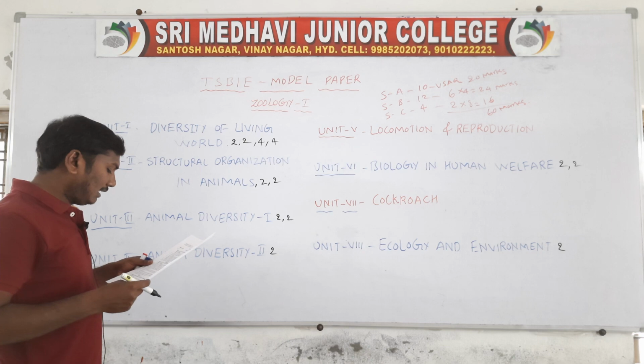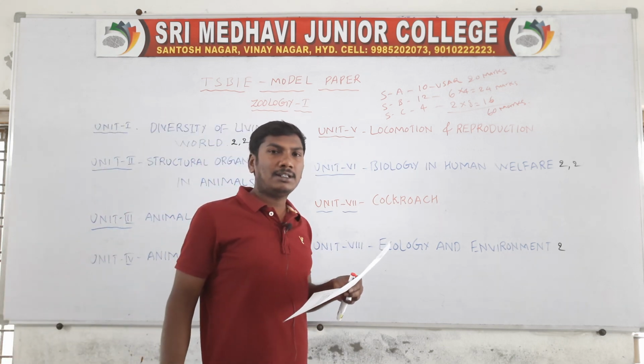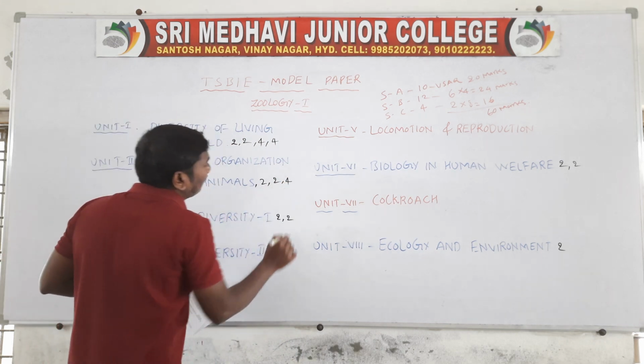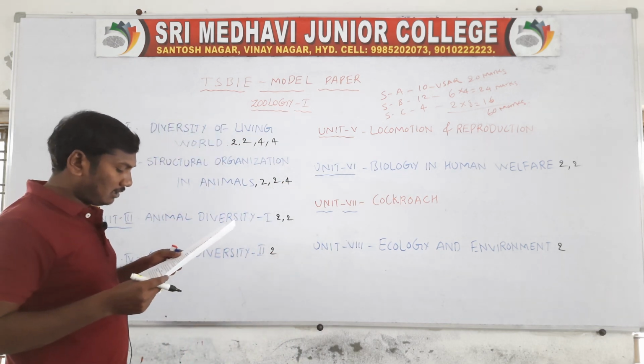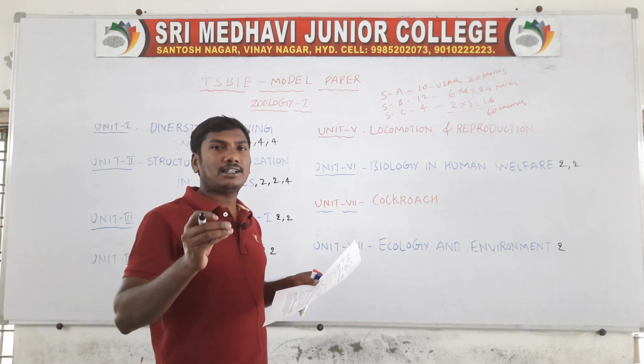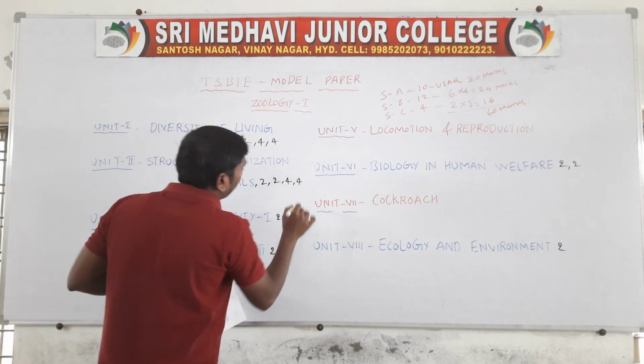Next, 13th question, describe the 3 types of cartilages. So these are from lesson unit 2. Next question, describe the structure of multipolar neuron. So this is also unit 2.